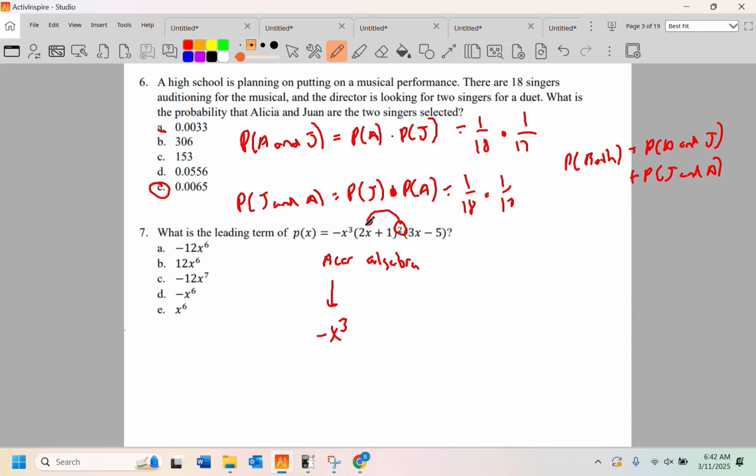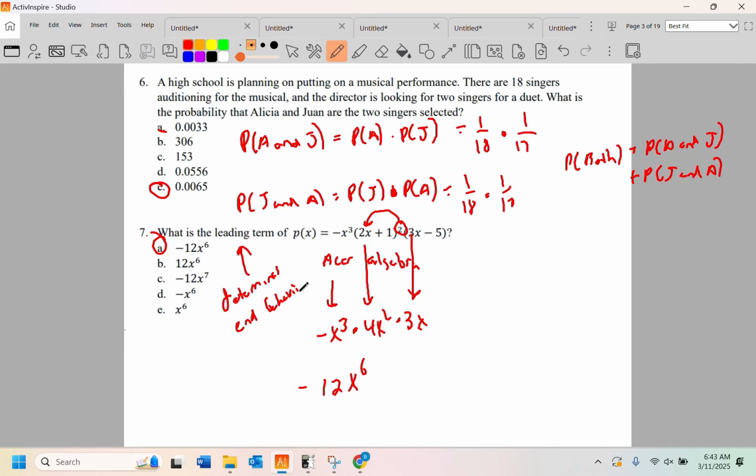If I apply the square piece, if I square 2x, I get 4x squared. So times 4x squared. And then this piece generates a 3x, so times 3x. So 4 times 3 is 12, it's negative. And if we add our exponents, 3 plus 2 is 5, plus 1 is 6. That's the correct one. Now, the leading term determines end behavior.